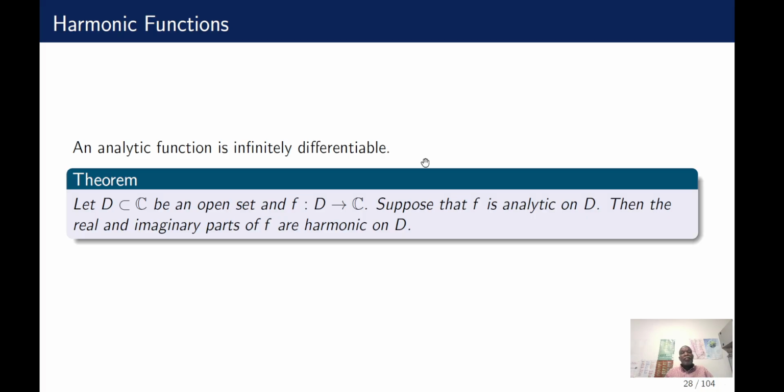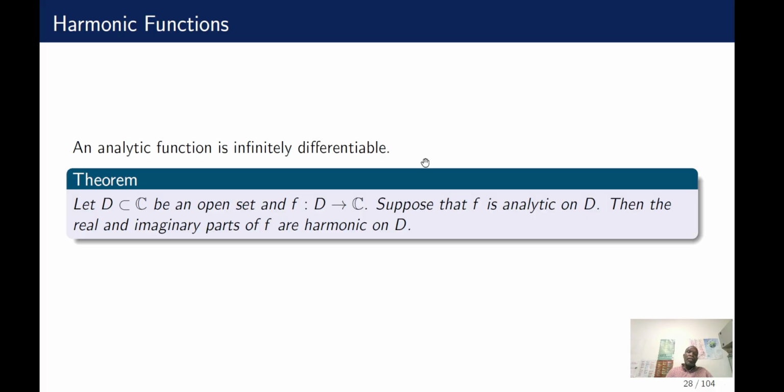It says that if a function on a domain D is analytic, then the real and imaginary parts are harmonic in D. So there is a connection between analyticity and the function being harmonic. Because they are connected, the fact that it is analytic means that it satisfies the Cauchy-Riemann equations, and the fact that it is harmonic means that it satisfies Laplace's equation.